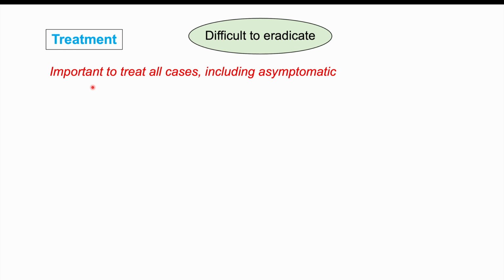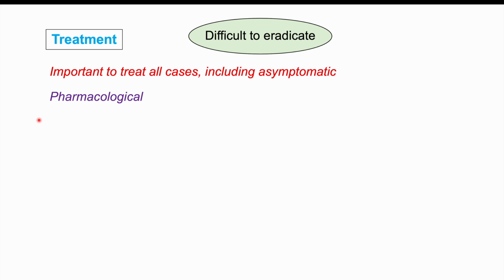Once a healthcare provider has made the diagnosis, how do they treat it? So this parasitic nematode is notoriously difficult to eradicate. Oftentimes it's going to require treatments and then assessments later to see if it has been eradicated, and may require multiple treatments in the future. It's important to treat all cases, including asymptomatic cases, because of the possibility of having some immunosuppression later on in the future, which can lead to disseminated or severe strongyloidiasis. So some of the treatments involved include the following.